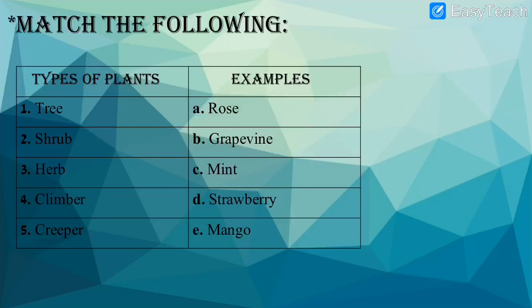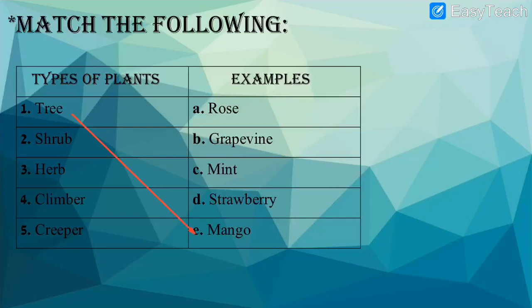And examples which are given. What are given? Rose, grapevine, mint, strawberry, mango. So can we match these types of plants with the examples given over here? Let us do it very quickly. So the first one, what is number 1? Tree. So where do we match over here? Is there any tree which we had seen in the picture? Yes, we had seen mango tree. So can we match tree with mango? Yes, we can match. So let me match it over here.